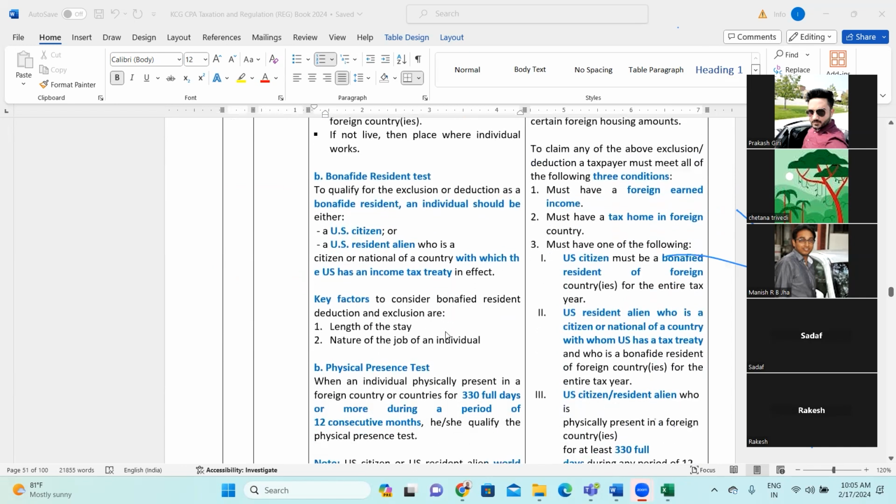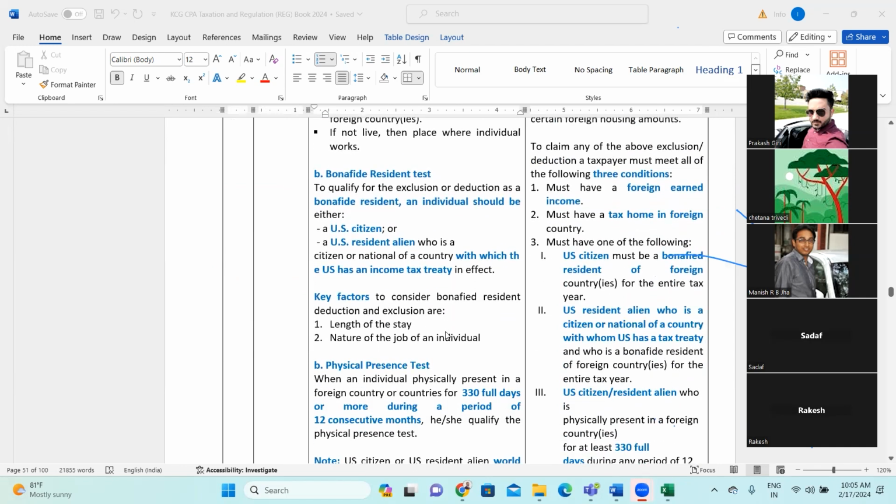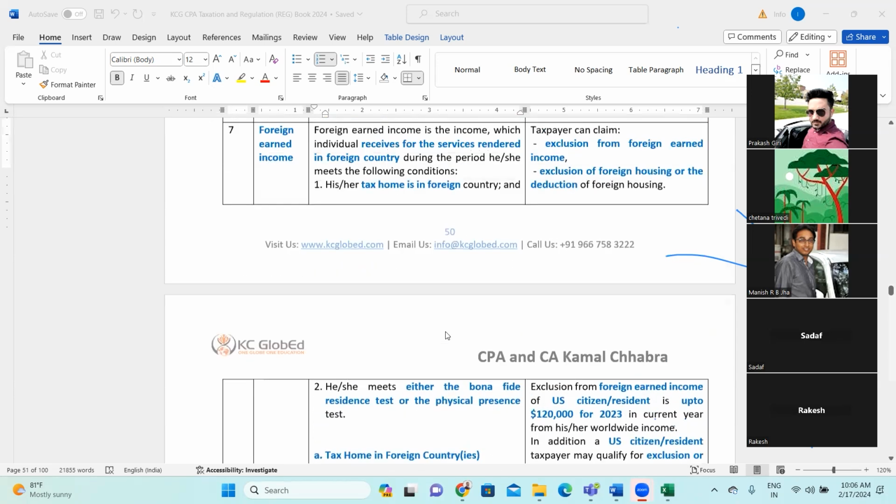And the bona fide resident test is basically to qualify for the exclusion deduction. For bona fide residence, an individual should be either a US citizen or a resident of the United States of America, and the key factor you need to consider for the bona fide resident test is the stay. The length of the stay is more than 330 days in 12 consecutive months. And the nature of the job should be permanent, not temporary. Clear on this box?